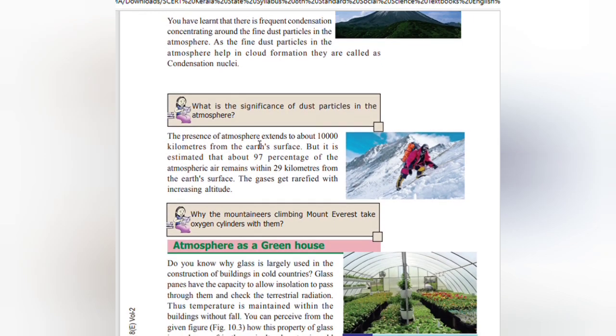The presence of the atmosphere extends to about 10,000 kilometers from the Earth's surface. But it is estimated that about 97% of the atmospheric air remains within 29 kilometers from the surface. The gases get rarefied with increasing altitude.